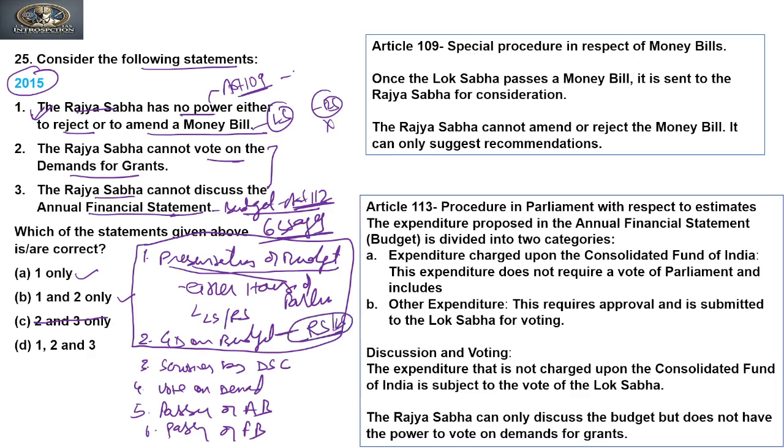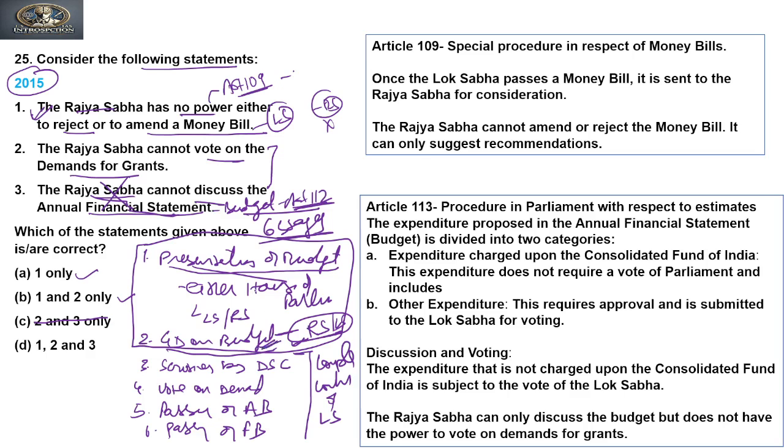Beyond this stage, that is from the third, scrutiny by the departmental standing committee and vote on demand all come under the complete control of Lok Sabha. So according to the third statement, which says that the Rajya Sabha cannot discuss the annual financial statement, it is an incorrect statement, because the Rajya Sabha has power with respect to the first two stages, that is introduction and general discussion on the budget.